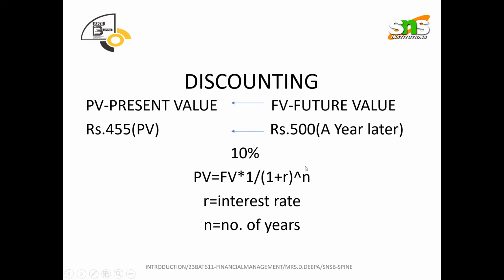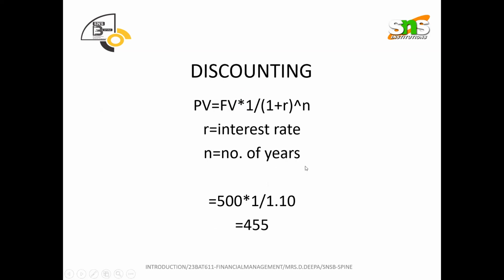Here N is 1, since we are calculating for 1 year, and the rate of interest is assumed to be 10%. The future value is 500, so 500 into 1 divided by (1 plus R) to the power N.